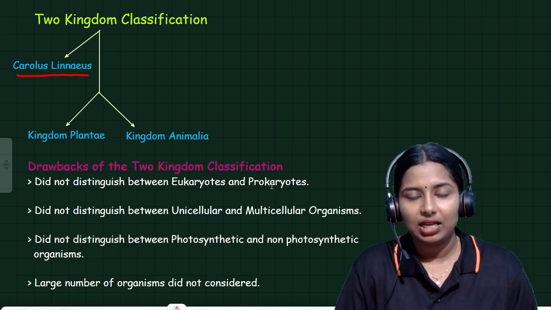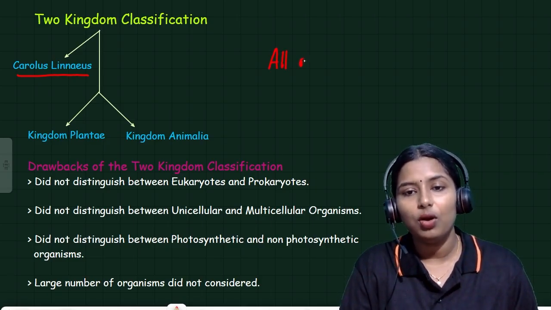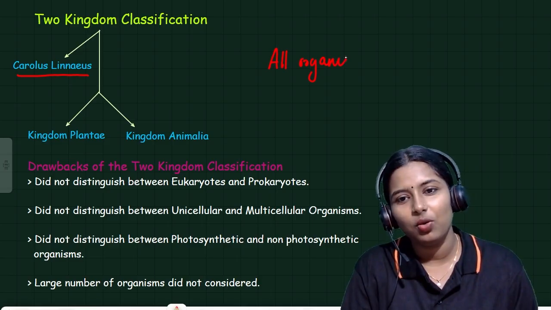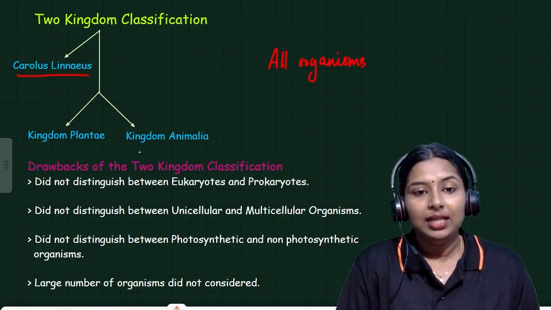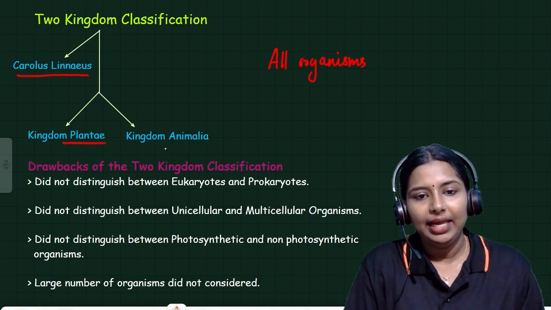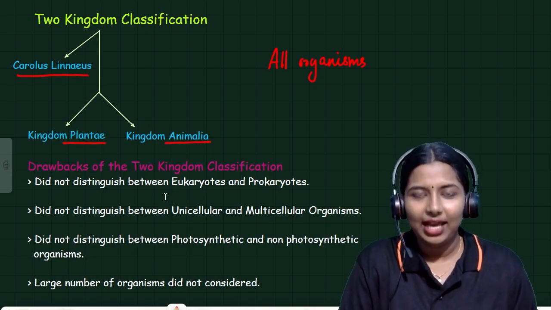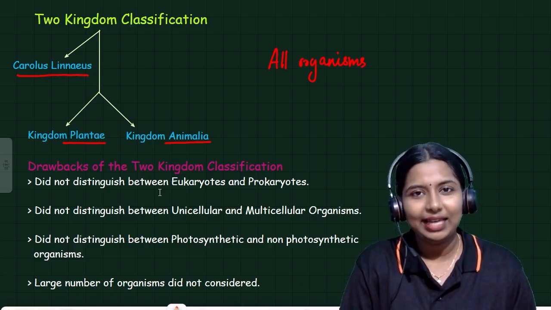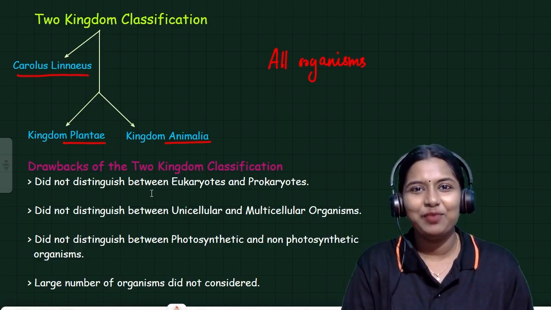Based on it, he classified all organisms around us into 2 main categories. First one, kingdom Plantae, and the second one, kingdom Animalia.